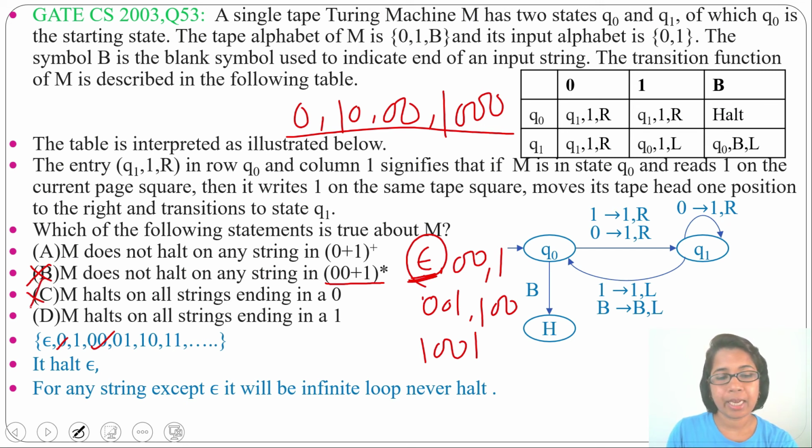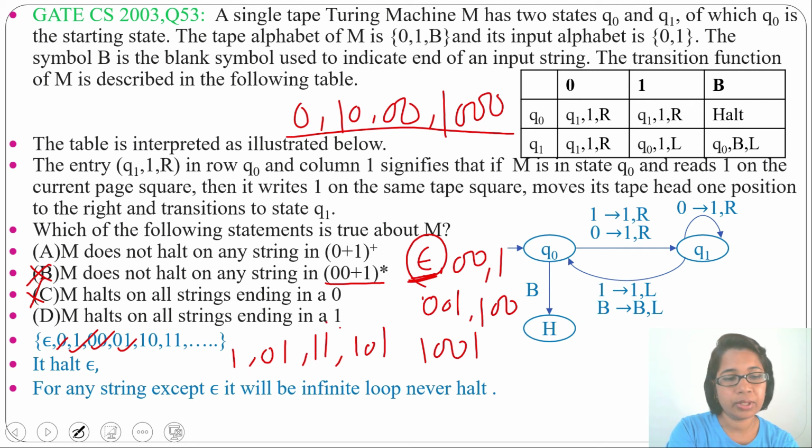Next option D, M halts on all strings ending with 1. All strings ending with 1 means single 1, 0 1, 1 1, 1 0 1 like this. We already found for 1 it doesn't halt, for 0 1 it doesn't halt, for 1 1 it doesn't halt. So it will not halt on any string ending with 1. So this is false. We found only option A is correct as option A doesn't contain epsilon.